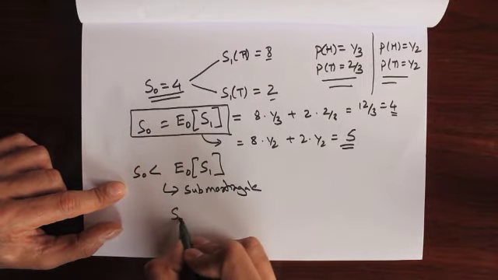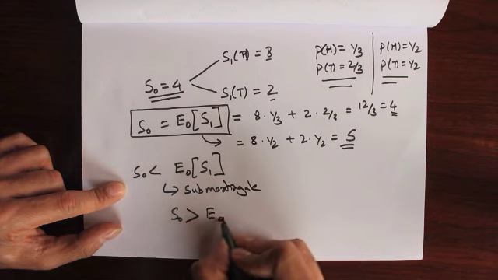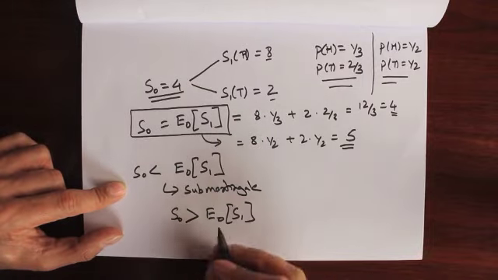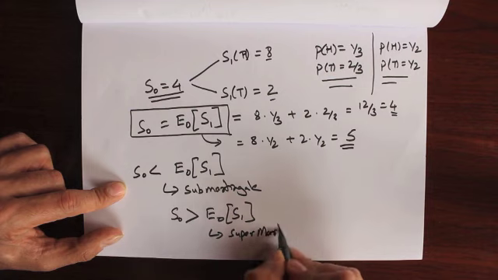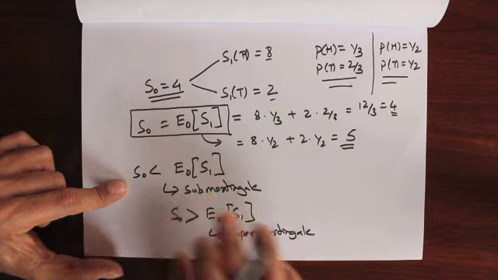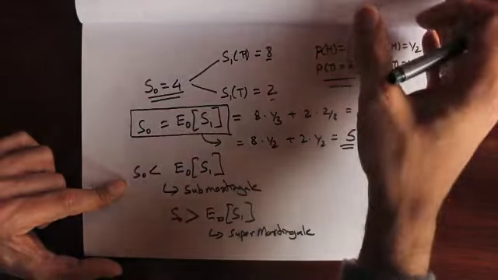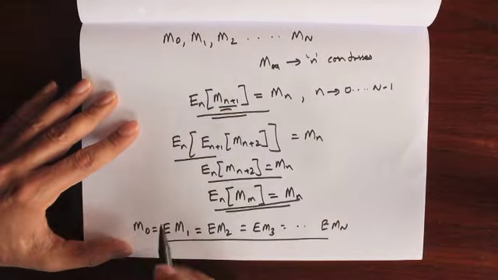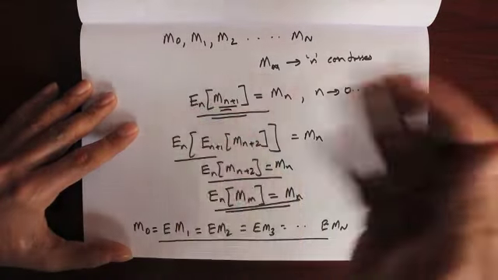If on the other hand, in another probability measure, the expectation had a tendency to go down, then this would be called a super-martingale. Okay? Sub-martingales have a tendency to rise. Super-martingales have a tendency to fall. But for a martingale, basically the expectation remains constant. Okay? The expectation doesn't change.